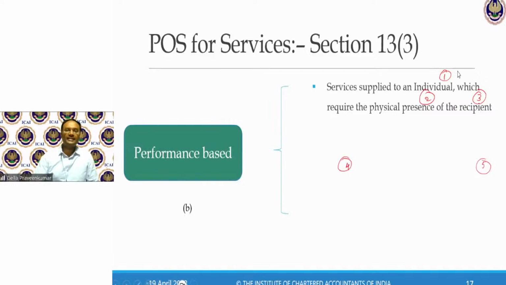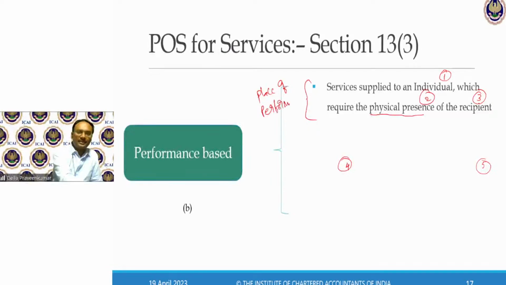Now, in case of an individual, where there is a requirement of physical presence, where the performance is done, that place of performance is my place of supply. So here, if the surgery is done in US, my place of supply is going to be US. In case of import, Kaushiki, service provider is outside India, the surgeon is outside India.